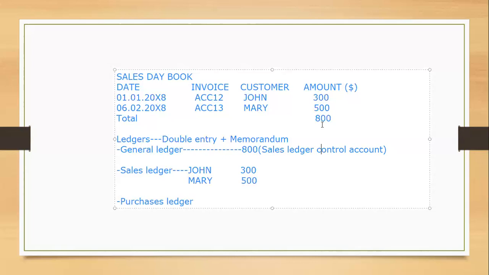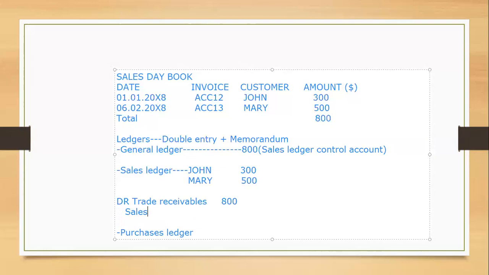So, for example, let's presume we are just trying to make the double entry. You have sold goods to a customer on credit, so you debit trade receivables by 800 directly, not 300 and then 500. By this, we have sold, so we're able to credit sales. I'll credit sales by 800, something like this.